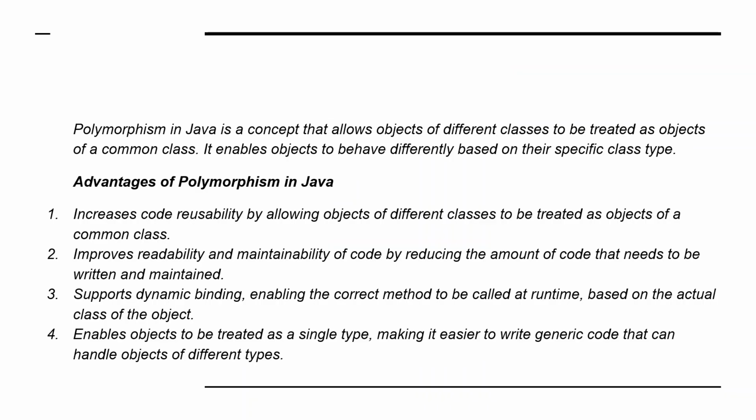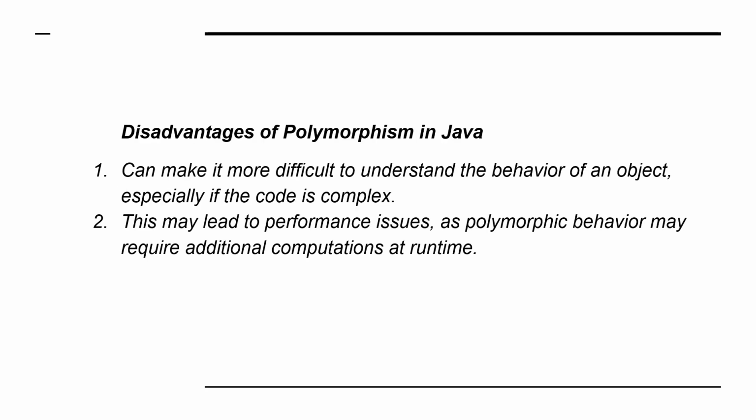Some of the advantages: it increases code reusability, improves readability and maintainability, supports dynamic binding, enabling the correct method to be called at runtime, and enables objects to be treated as a single type, making it easier to write generic code that can handle objects of different types. Some disadvantages: it can make it more difficult to understand the behavior, especially if the code is complex, and it may lead to performance issues as polymorphic behavior may require additional computations at runtime.